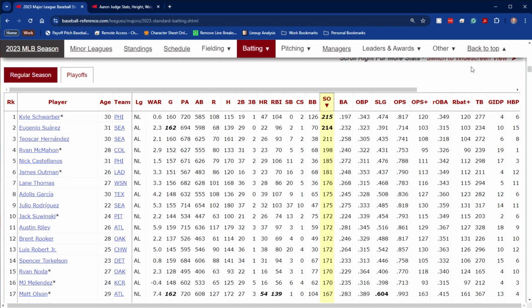Advancing on the base paths doesn't count. So if you're on first and because you got a single and you advance to second for whatever reason, you still only get 1 total base. It's only bases resulting from your hits.